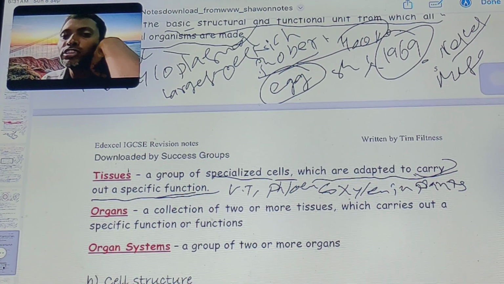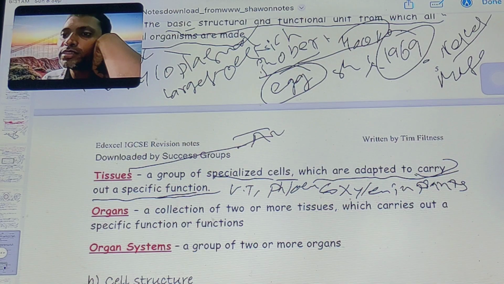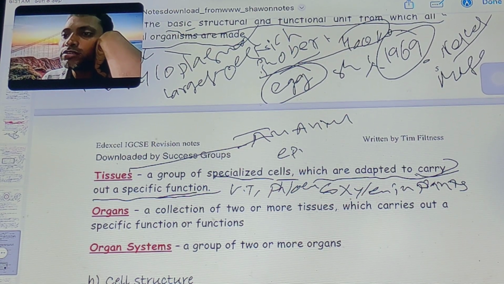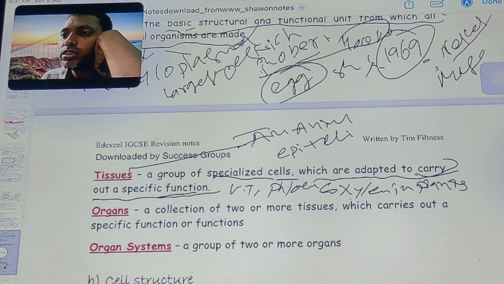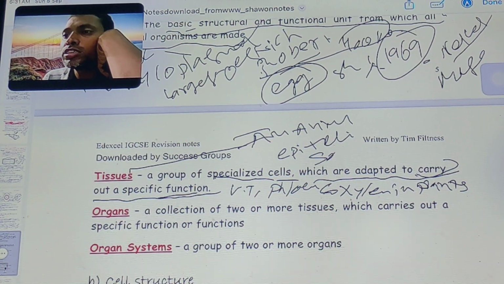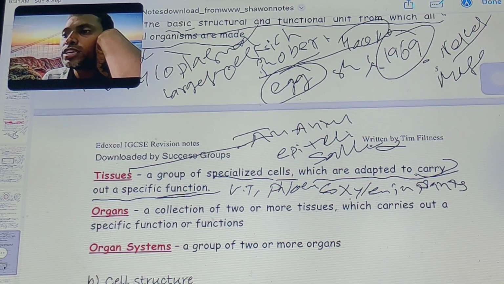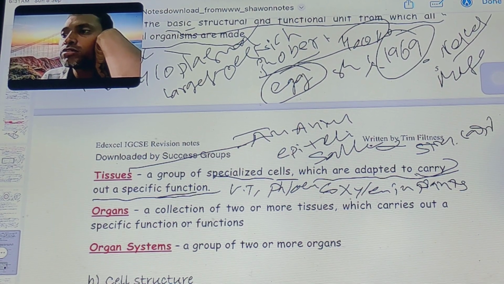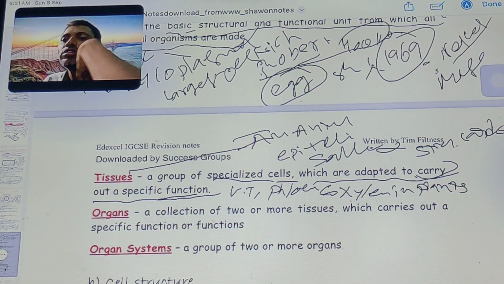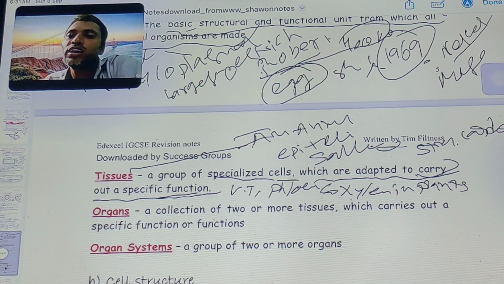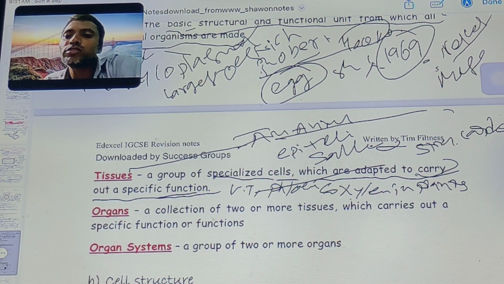In animals there is epithelial tissue, squamous tissue, striated tissue and cardiac tissue. These are animal tissues and plant tissues.